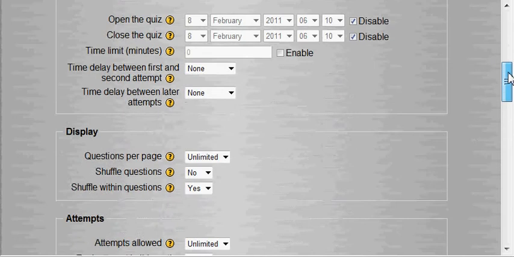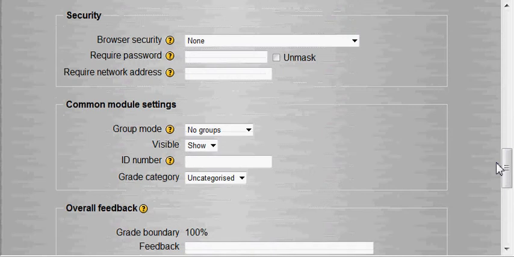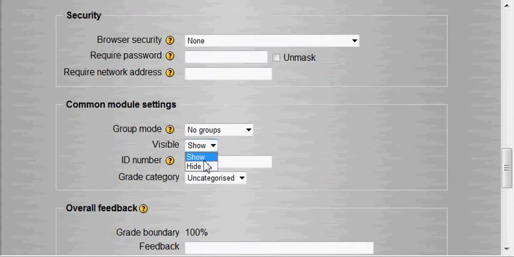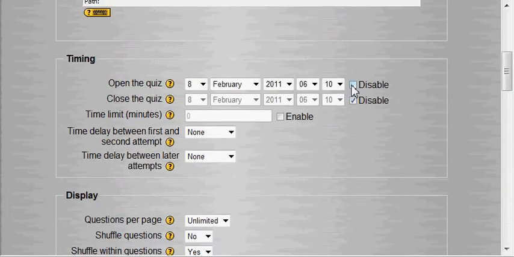you have to be careful when you're programming the exam because the students can see it if they're enrolled in the course. You have to make sure to go down here and click No Show or Hide. First thing you do is hide it. And then come up here and say the date you want it to open on. So this is the date the quiz opens. Now the quiz closes. When the quiz closes, they can see the answers.